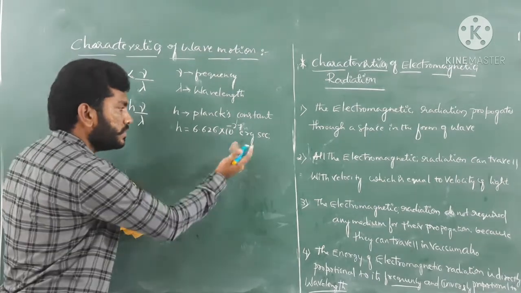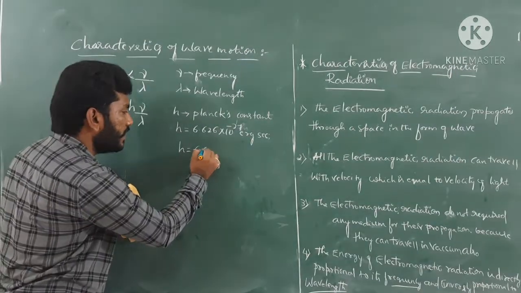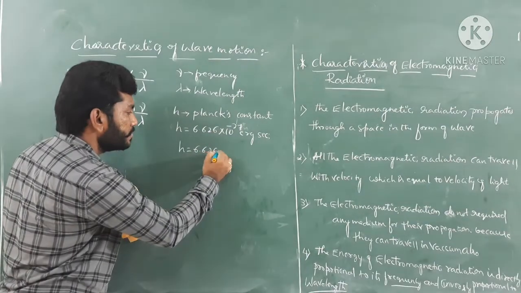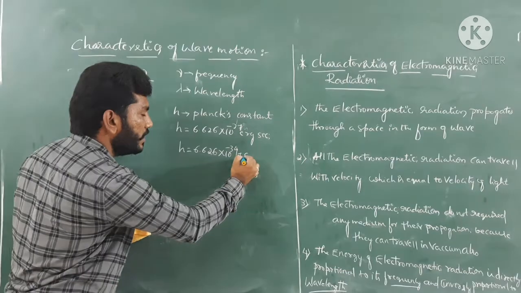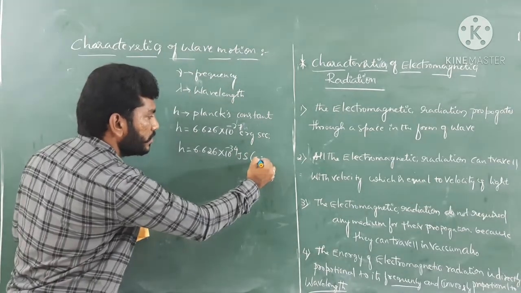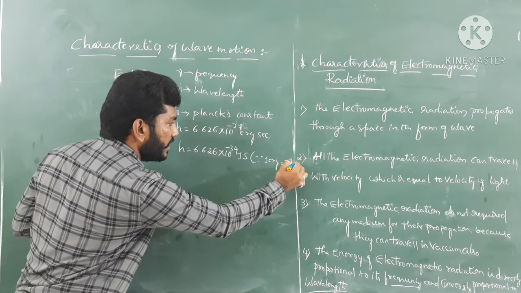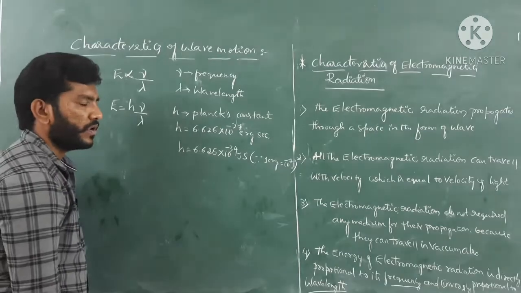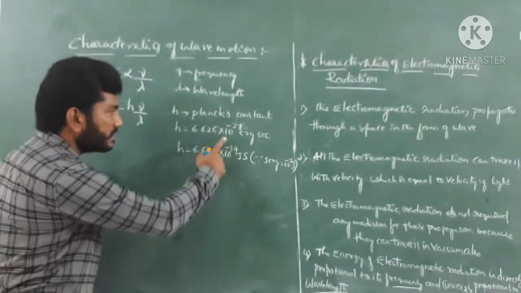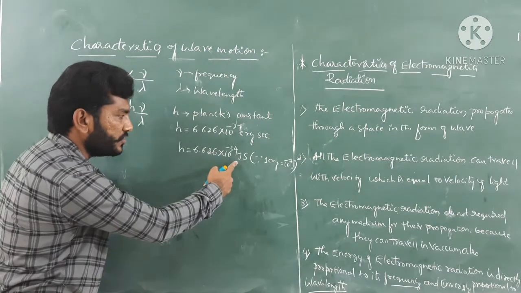If you want to convert into joule, it is 6.626 into 10 to the power of minus 34 joule second. Why? Because 1 erg equals 10 to the power of minus 7 joule. Hence 10 to the power of minus 27 gets converted into minus 34 joule second.